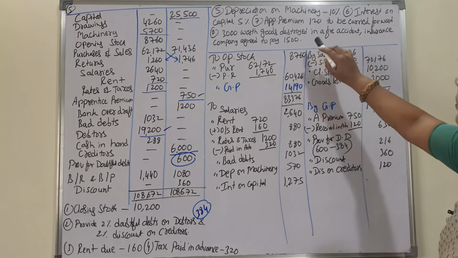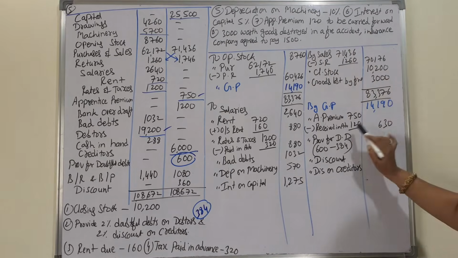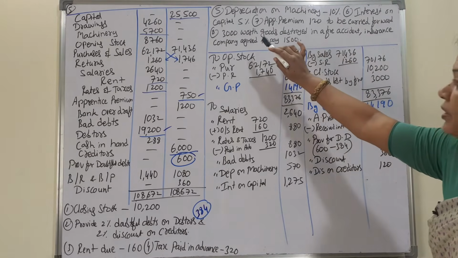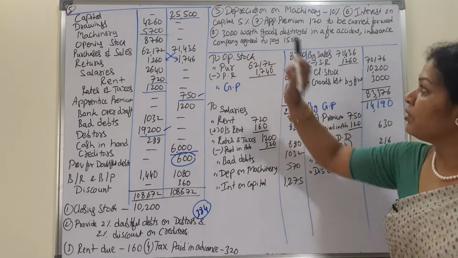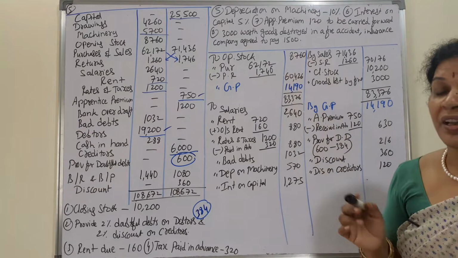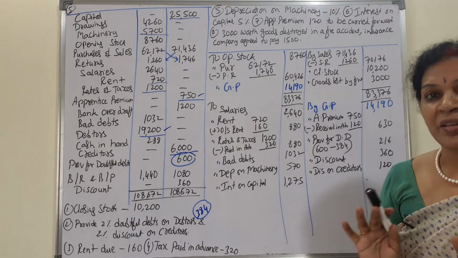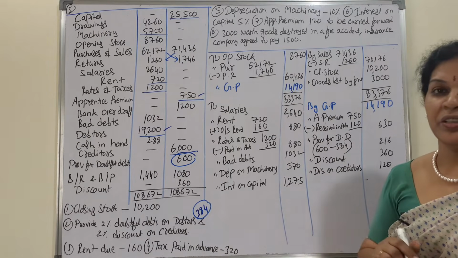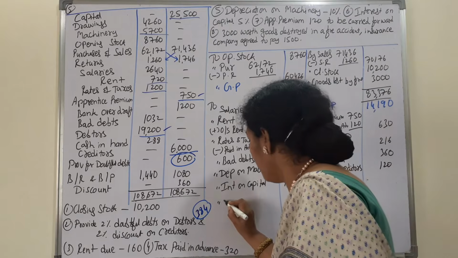Interest on capital is over. Next, apprentice premium carry forward. This is already taken. Out of 3000 goods lost by fire, 1500 the company is paying. The rest of the 1500 is a loss, so we'll write it on the debit side. Loss by fire.